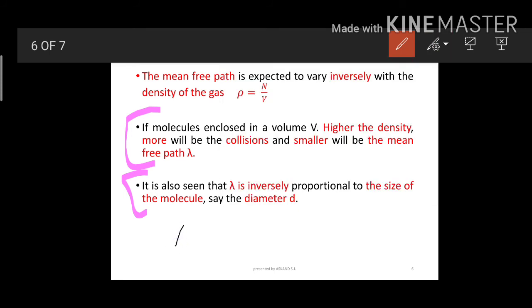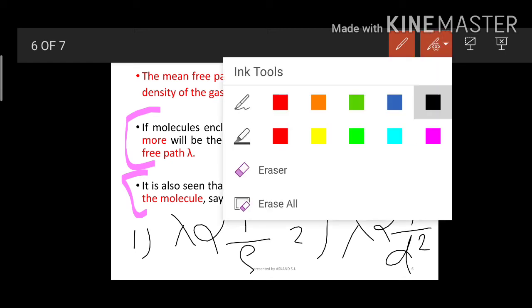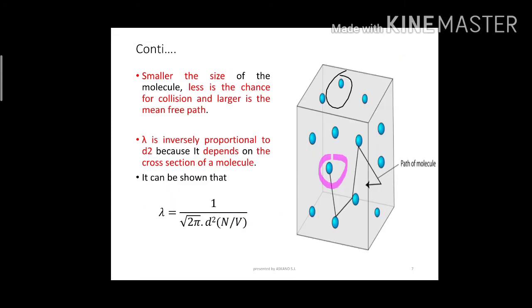First, lambda is inversely proportional to rho, which is known as density, and second, lambda is inversely proportional to 1 by d square. These two equations we have now, and on their basis we will find another equation. Here lambda is inversely proportional to d square because it depends on the cross section of a molecule.